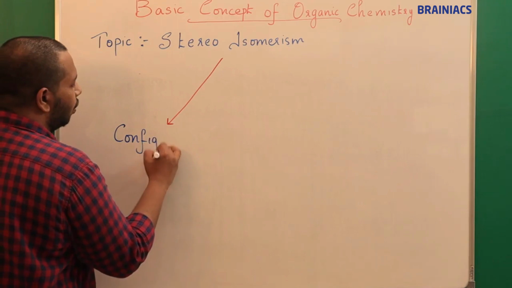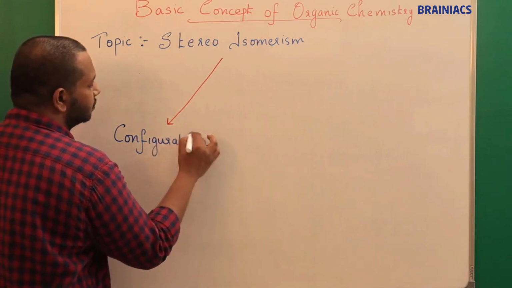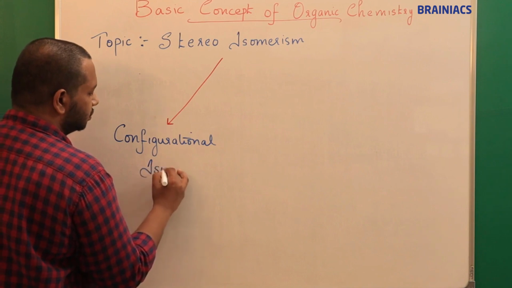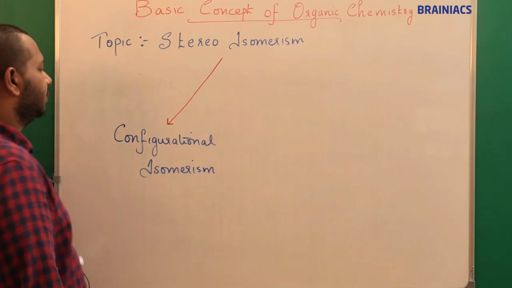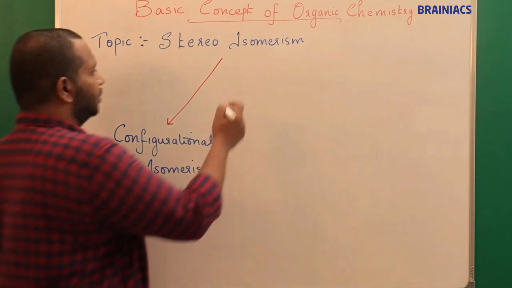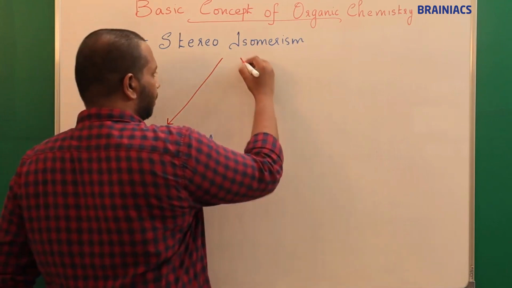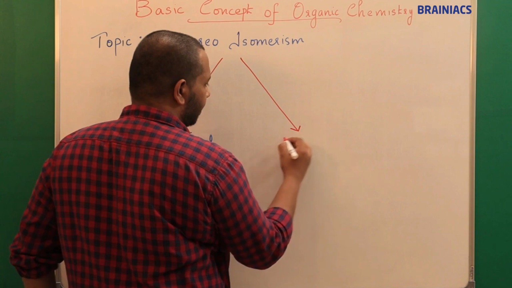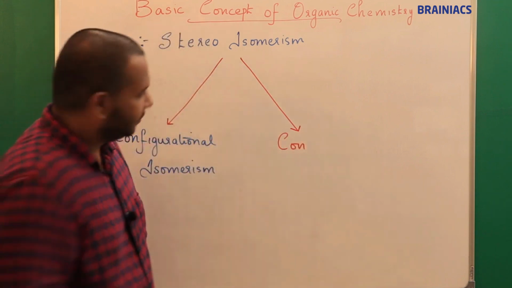Configurational isomerism. Okay, and what is next? I can say the next one is conformational isomerism. I should use blue color.